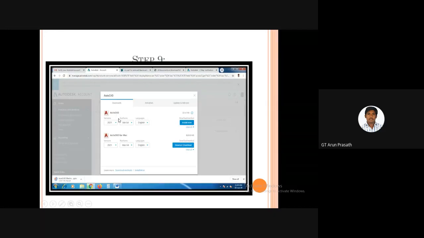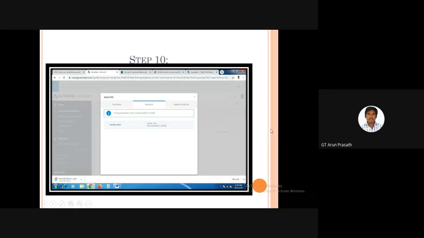There are two versions that will appear. AutoCAD for Mac: if you want to download it for Mac, the file size is 819.8 MB. And if you want to download it for Windows, the file size is very low, only 10.4 MB. You will download it, and you will receive a mail key by email and in your Autodesk profile also.